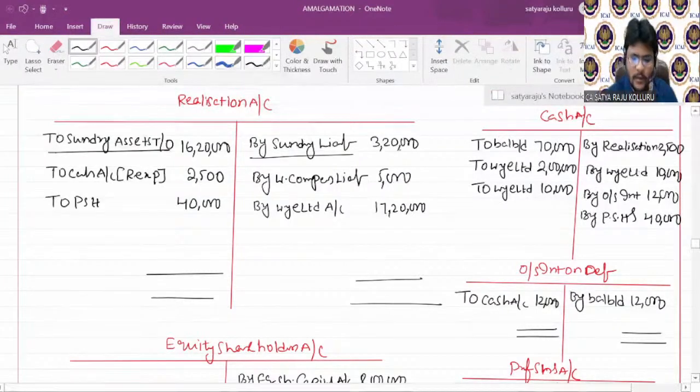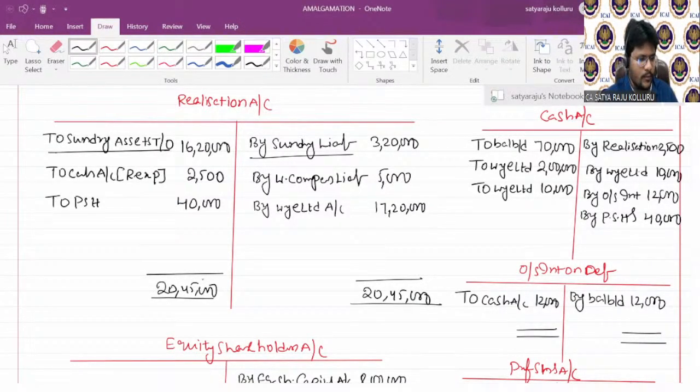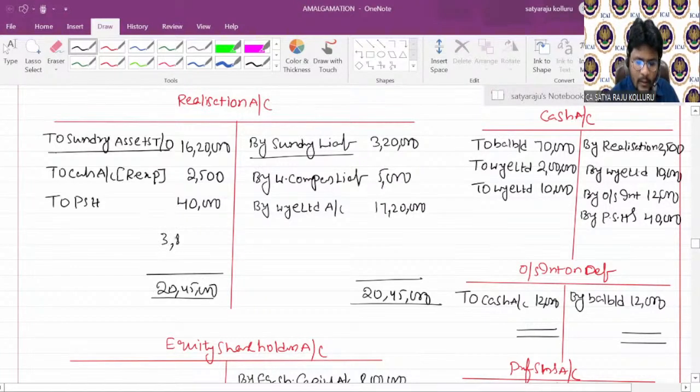I got 20 lakh 45,000 here. Here also 20 lakh 45,000. What is the balancing figure under the debit side? Minus 16 lakh 20,000, minus 2,500, minus 40,000. So I got 3,82,500 as the balancing figure, which is profit, guys.